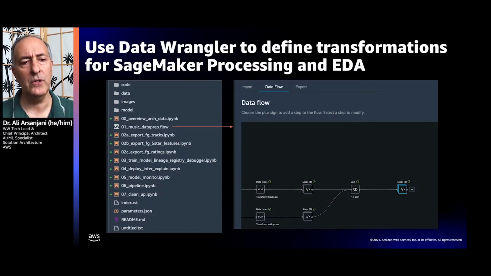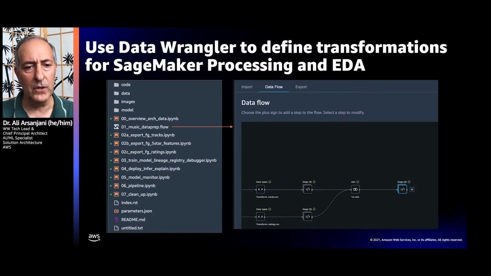Next, we're going to load that into Data Wrangler, and we're going to define transformations for SageMaker processing in order to prepare the data for the feature store, which will then be utilized for training.